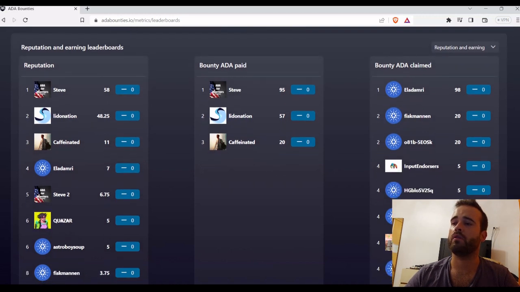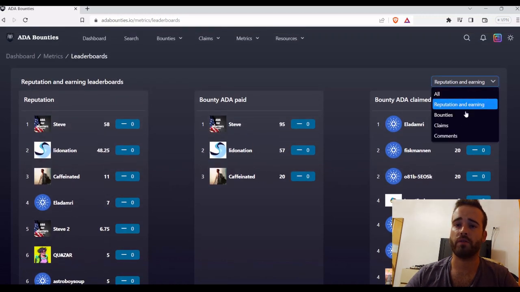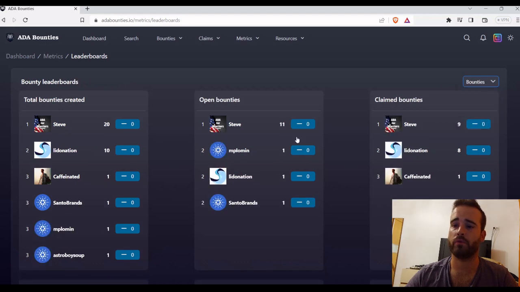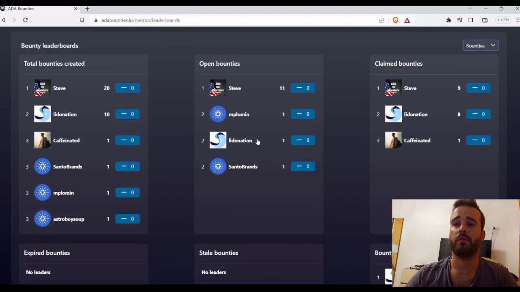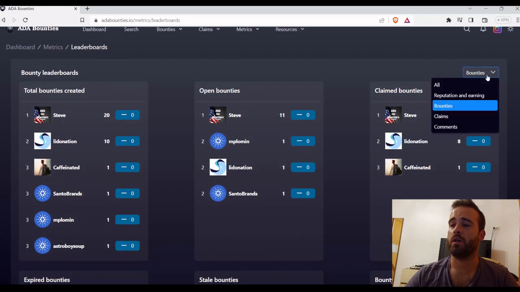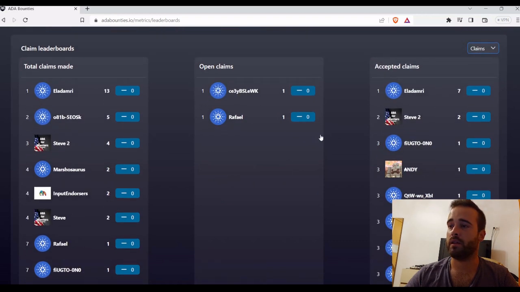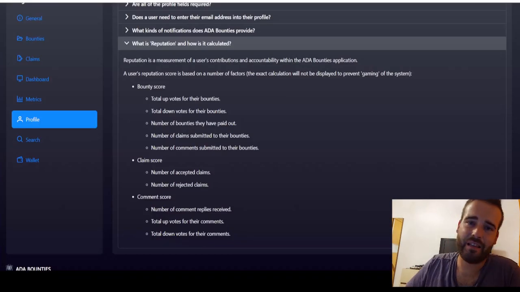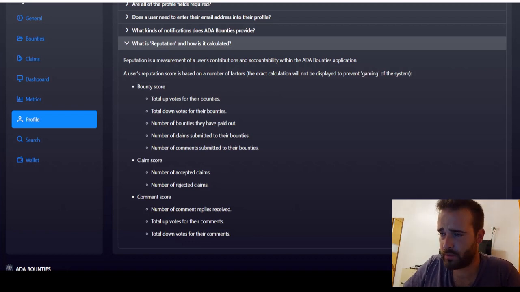If you prefer, here on top you can just search for the bounties, claim bounties, both total bounties created, compare them with the bounties paid, for example, and you can see here the claims as well, a little bit below, who has claimed stuff.